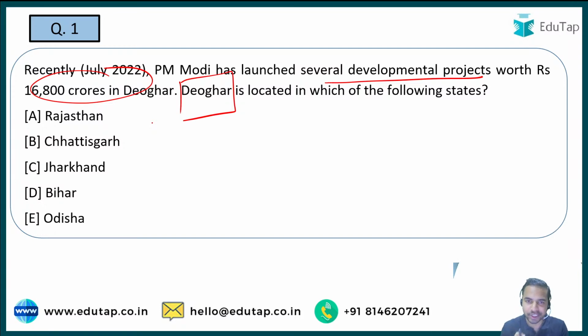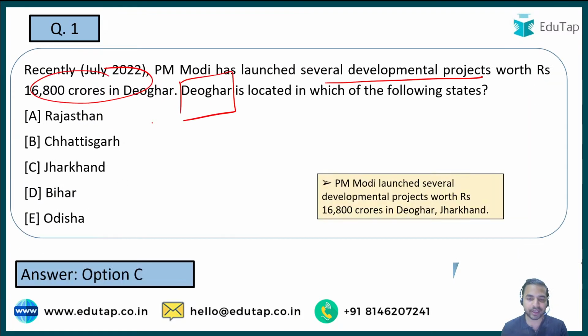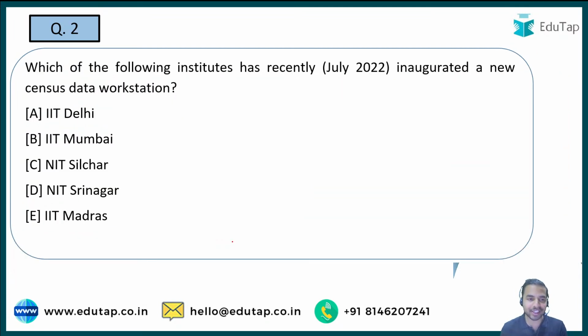A very good start, and a very basic question. Recently the Prime Minister inaugurated a lot of development projects at Deoghar, and you are just required to tell me the name of that particular state. I am getting the right answers. People are saying that option C is the right answer, that is Jharkhand. That is absolutely right. So in Jharkhand this Deoghar is located, where the Prime Minister inaugurated developmental projects worth rupees 16,800 crores. Nilesh, Sanket and Sanjeet have answered correctly. Well done guys. Let's move on to the next question.